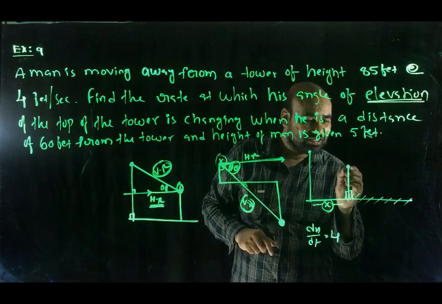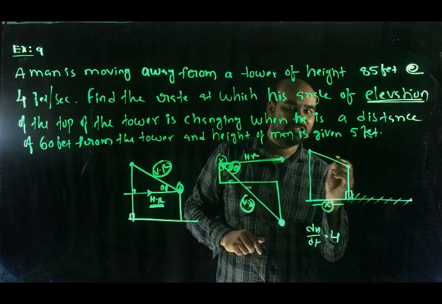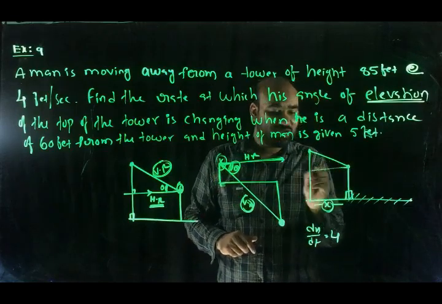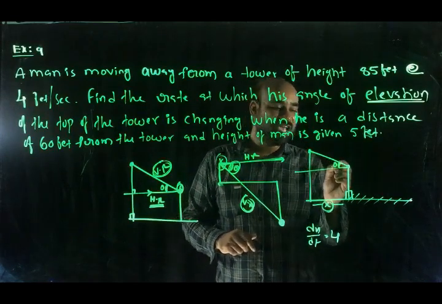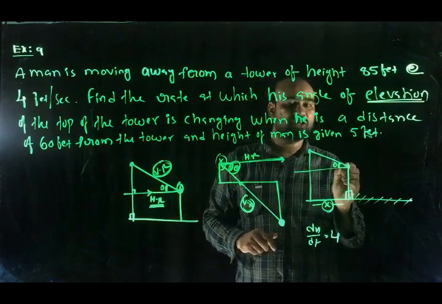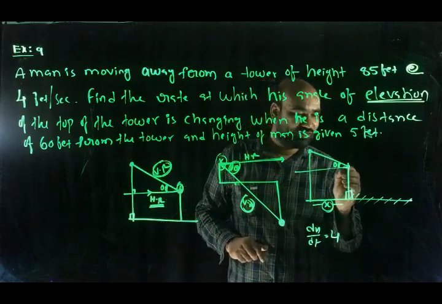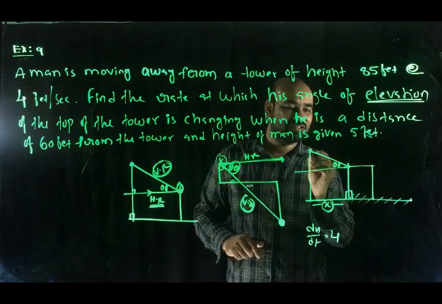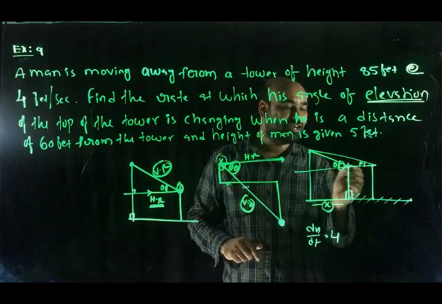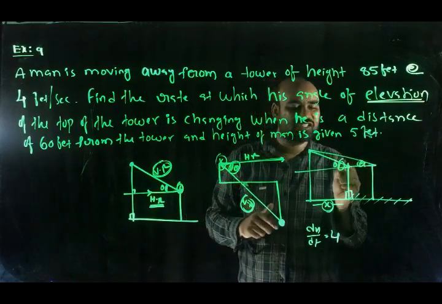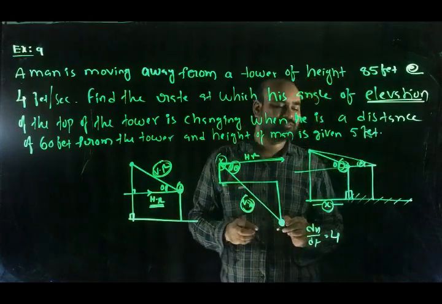This is the observer's eye, this is the top of the tower. We join this vision ray and draw a line parallel to the ground, the horizontal ray. This is called the angle of elevation, the angle made by the observer to see the top of the tower. While he is walking, at a later stage, this is the vision ray, this is the horizontal ray, and this is the angle beta. So theta changed to beta, no? At what rate is theta changing? That is what we want to find.